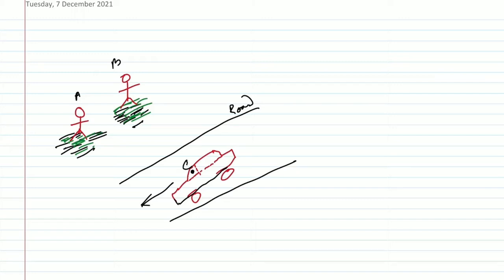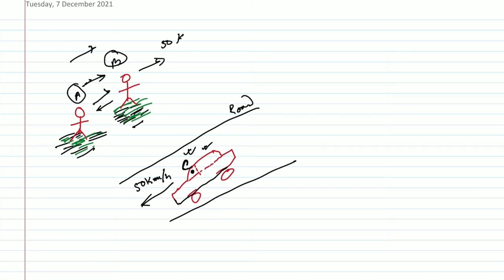And one friend is traveling in a car, C. Here you see A and B, with respect to each other, are at rest, but with respect to C, they are moving. If the car is moving with a speed of, suppose, 50 km/h, then with respect to C, these two friends A and B are also moving in the opposite direction with the same speed, 50 km/h.